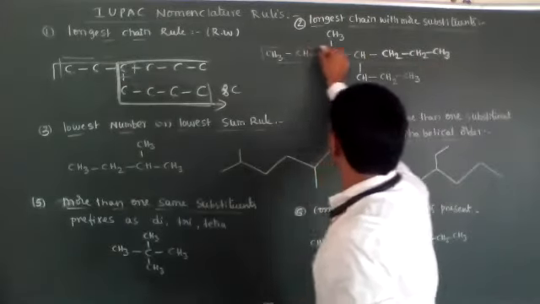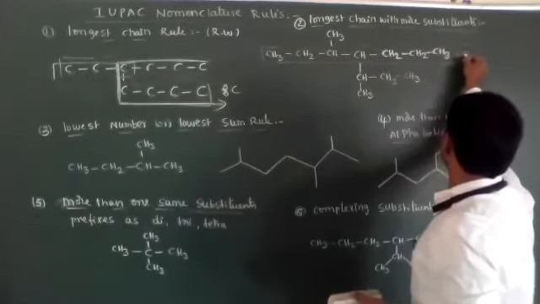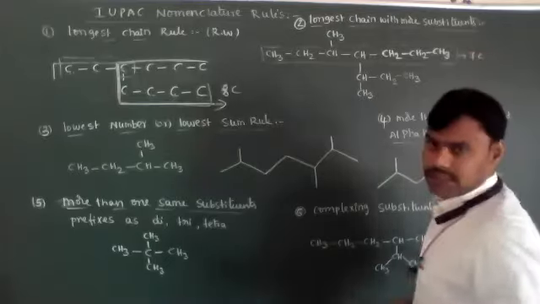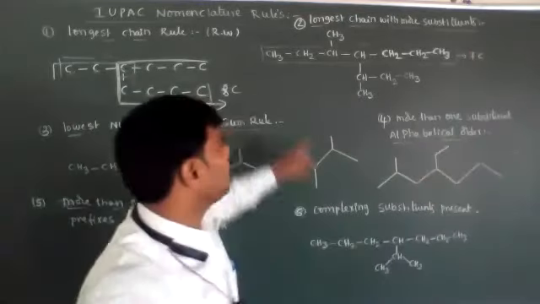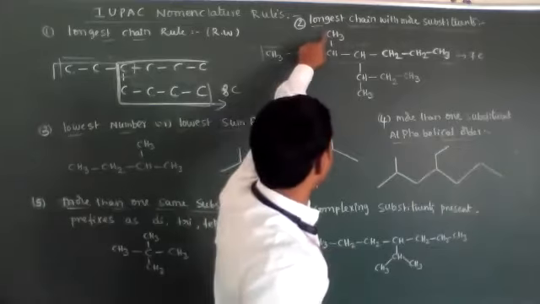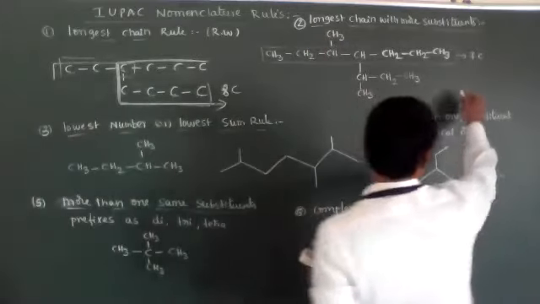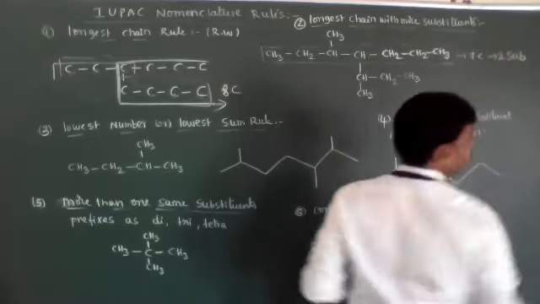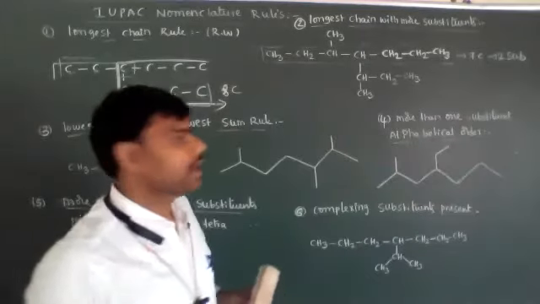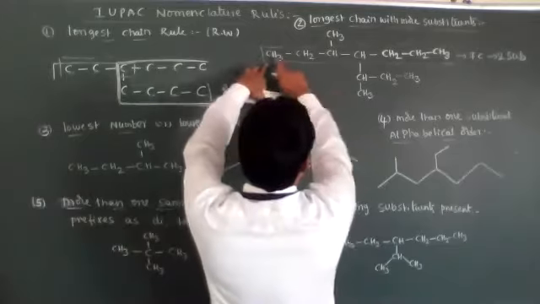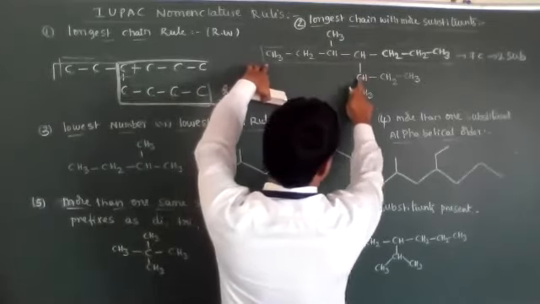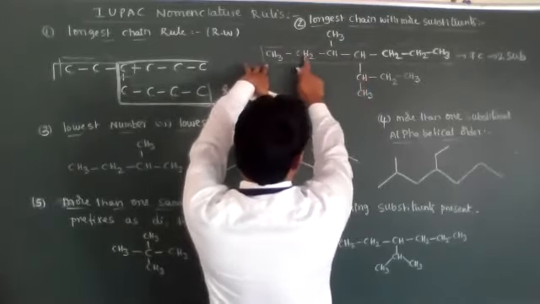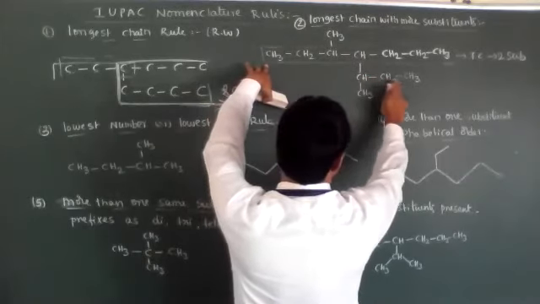This straight chain has 7 carbons. With substituents, how many are present? 1 and 2, two substituents are present. Next, you identify 1, 2, 3, 4, 5, 6, 7.